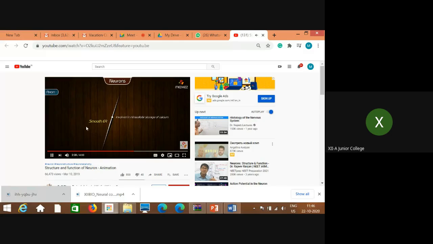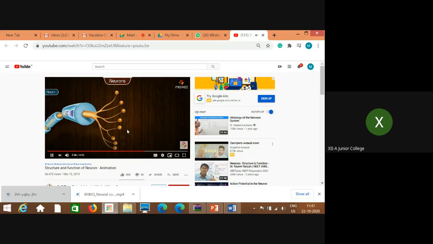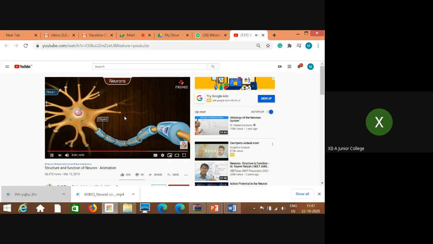The smooth ER is present there, and also works as a storage of calcium. This axon divides into a number of branches. These endings are called terminal buttons.